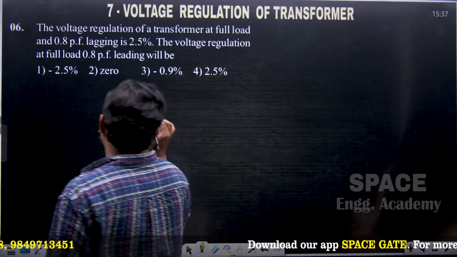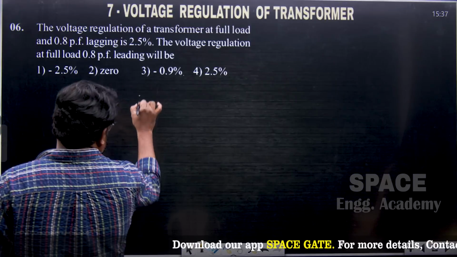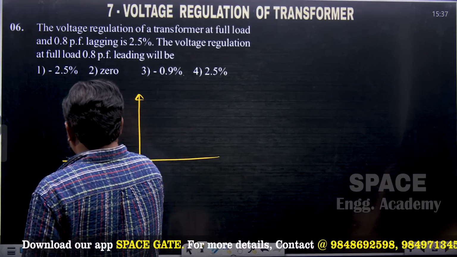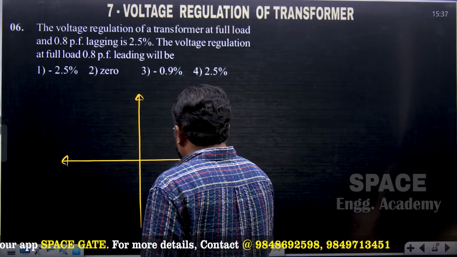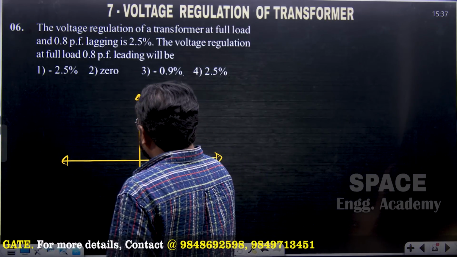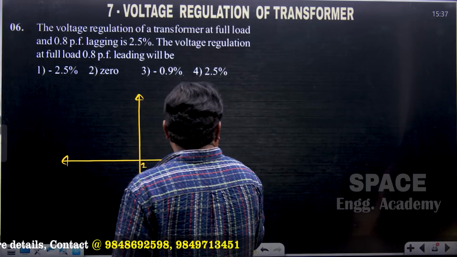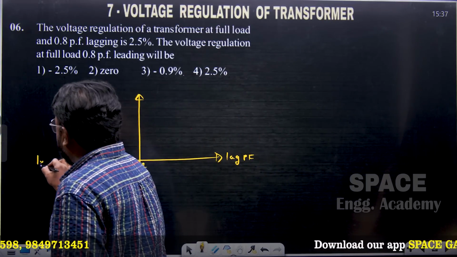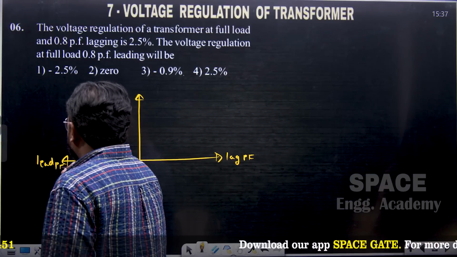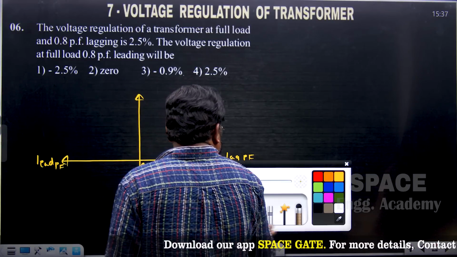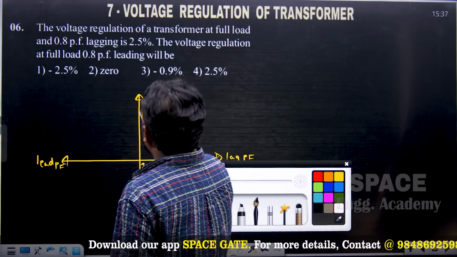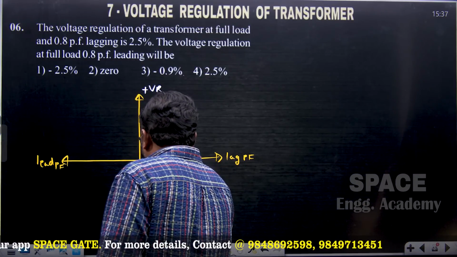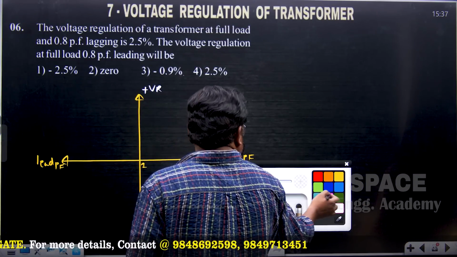So this question can be answered by using the voltage regulation curve. The voltage regulation curve is drawn between the percentage voltage regulation and power factor. I am considering this as the unity power factor. This is the lagging power factor region, and this is the leading power factor region. Suppose this is positive voltage regulation, and this is negative voltage regulation, with an approximated curve.